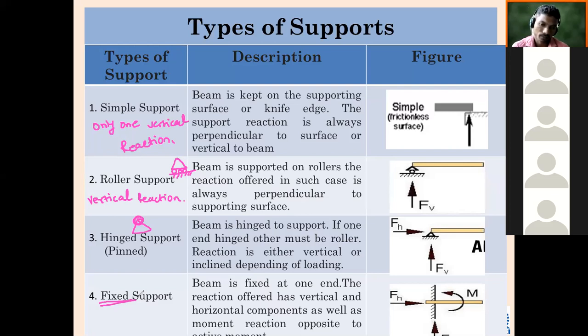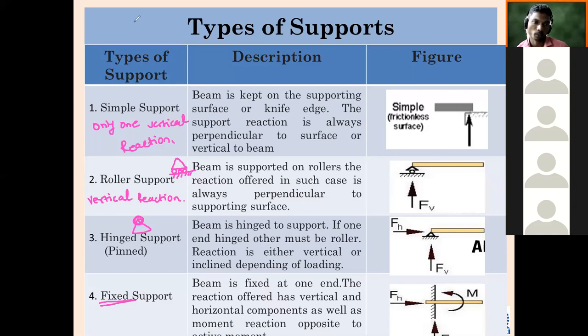So in short, in case of the first type of support, simple support, there is only one vertical reaction. In case of roller support, again only one vertical reaction. In case of hinged support, there are two reactions: one horizontal, one vertical. And in case of fixed support, there are three reactions: vertical and horizontal, and one moment, because the part is fixed.